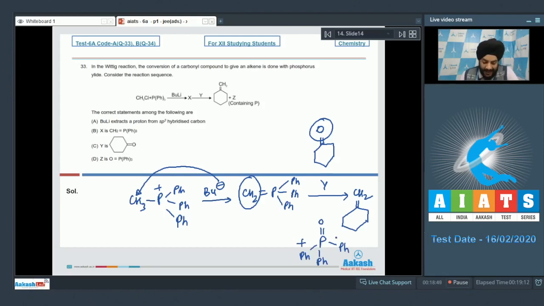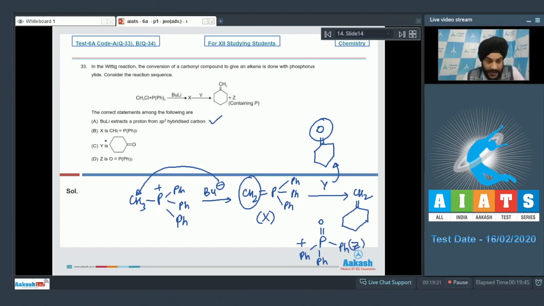So we can now try and label the unknown compounds in this equation. We have this as the X, we have Y as cyclohexanone, and we have Z, which is containing P as POPh3. Let us now look at the options which are given to us. So option A says BuLi extracts a proton from the sp3 hybridized carbon atom. So we can see that during the formation of X, the Bu minus extracted a proton from the sp3 hybridized carbon atom. So option A is correct.